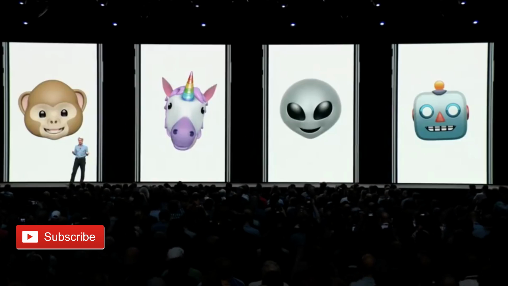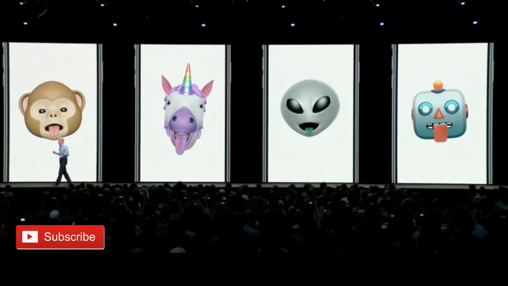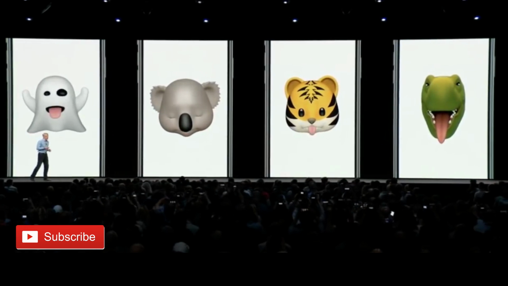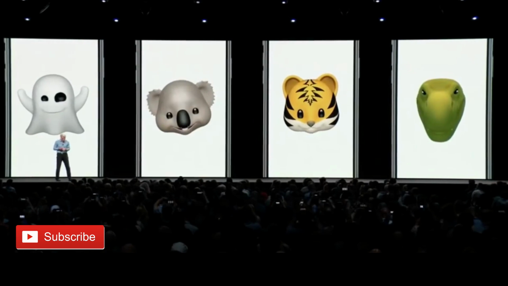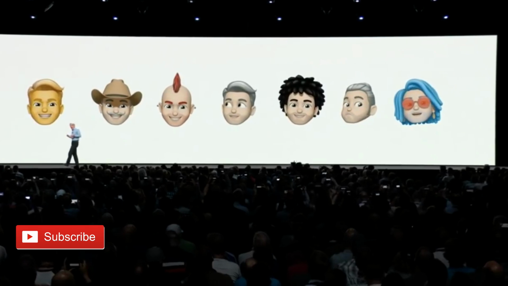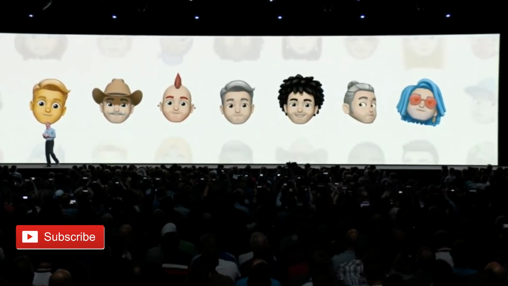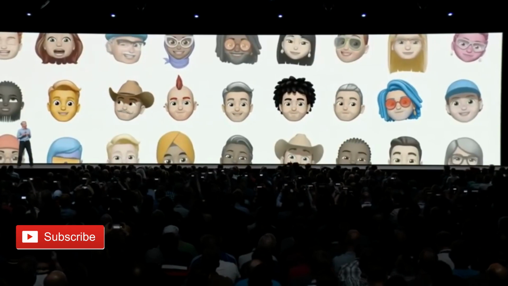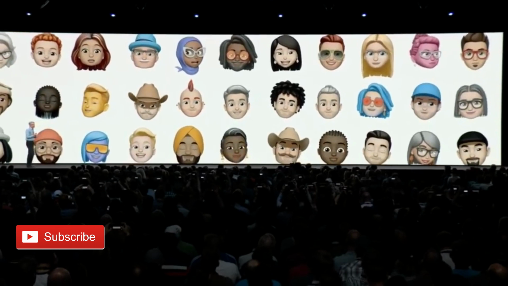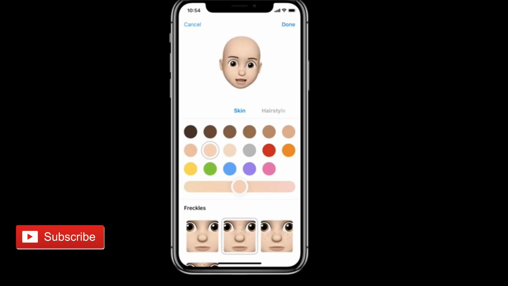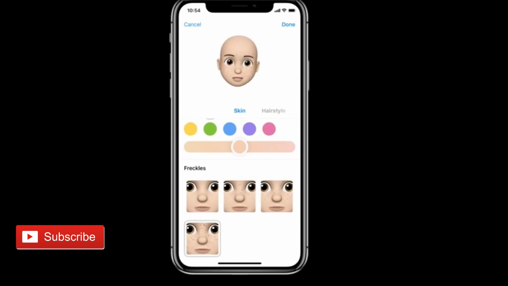New in Messages is a new tongue detection feature for Animoji. There are also 4 new Animojis: the ghost, koala, tiger, and T-Rex. In addition to Animojis, there are now Memojis. These 3D characters can be customized to look just like you and can be accessorized. You can edit the face, hair, eyes, eyewear, and much more.